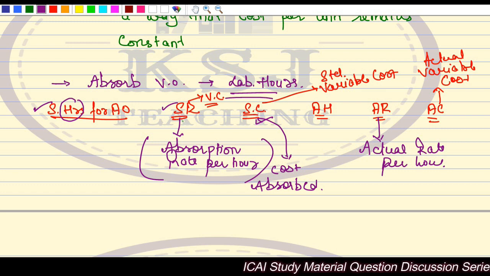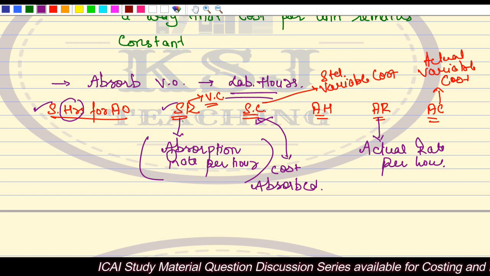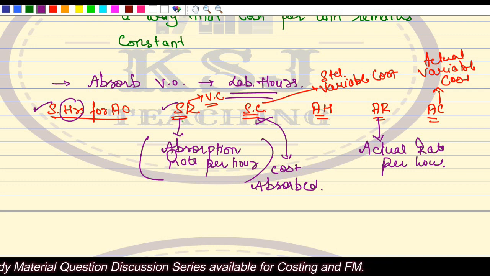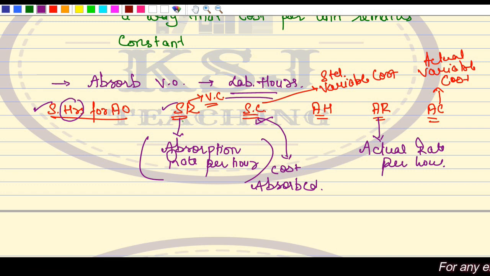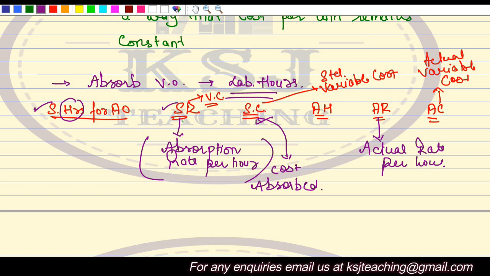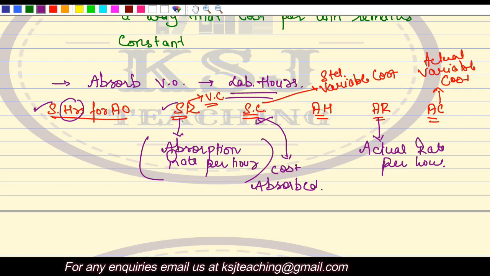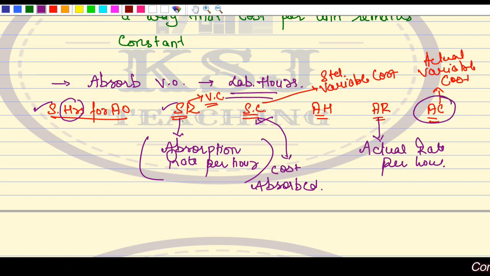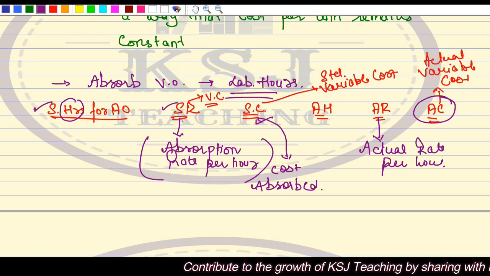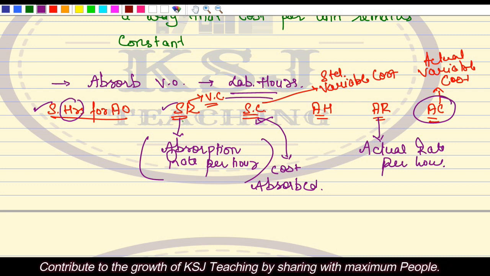Standard cost shows that on the basis of the actual output, what are my standard hours, multiplied by the absorption rate. That will give you the cost that you are going to absorb, the cost that you have planned to absorb in 1 unit of finished goods, whereas your actual cost, this AC, may vary. This will give you the under or the over absorption of overheads. So the table will remain the same.